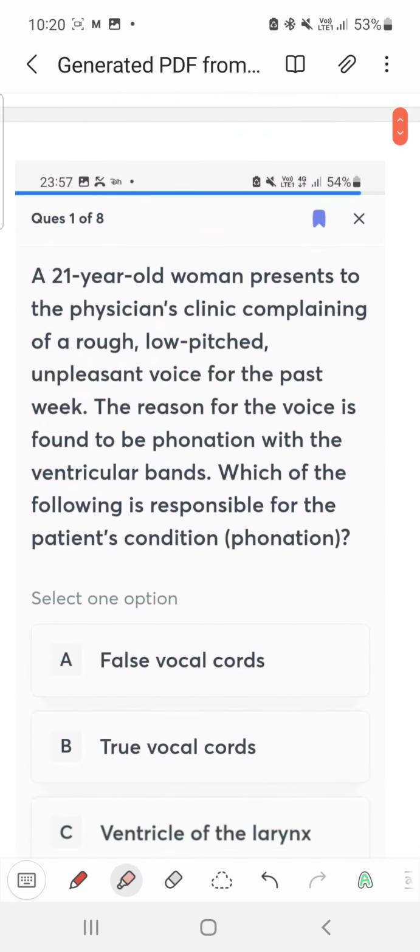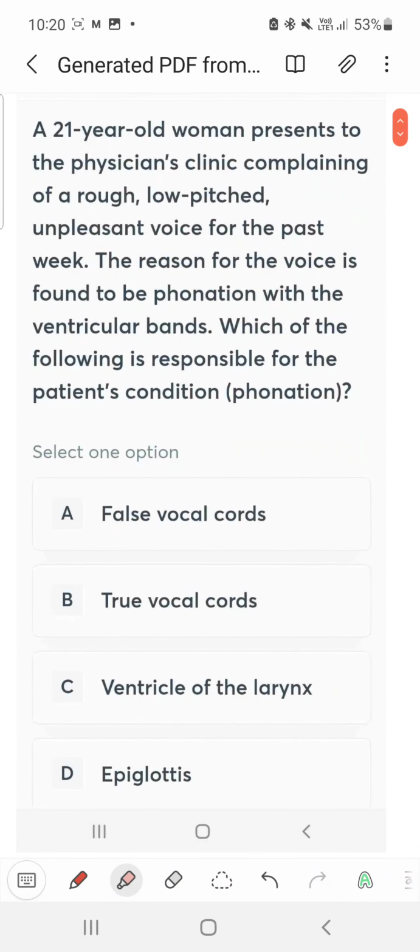Next question is, just read the last. Which of the following is responsible for the patient's condition, phonation? What is the phonation here? It's a rough, low pitch, unpleasant voice. So it is not true vocal cord, it is false vocal cord.